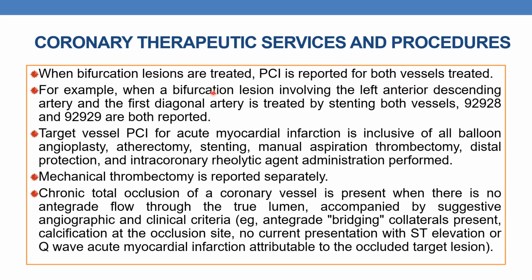For example, when a bifurcation lesion involving the left anterior descending artery and the first diagonal artery is treated by stenting both vessels, then you must report 92928 and 92929, both the base code and its add-on code, because here two vessels are treated and we are treating bifurcation lesions, not a single lesion.